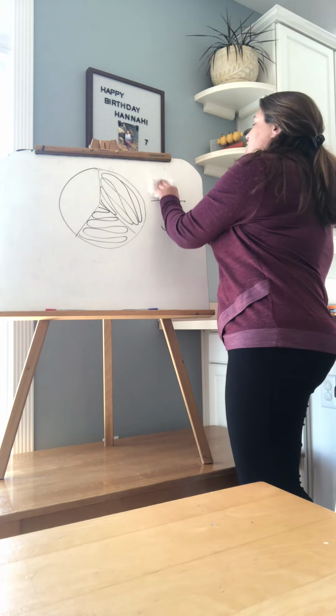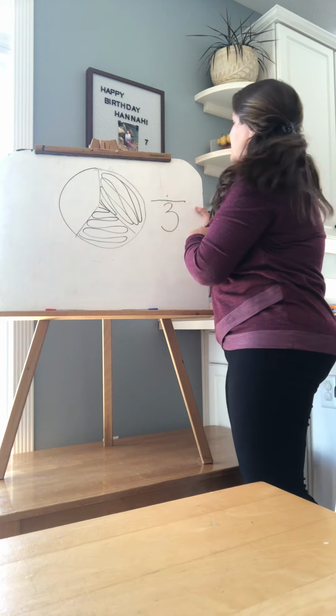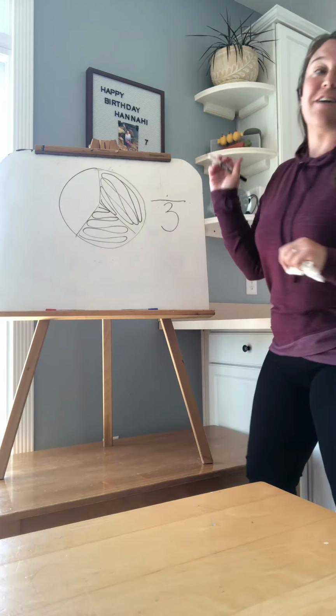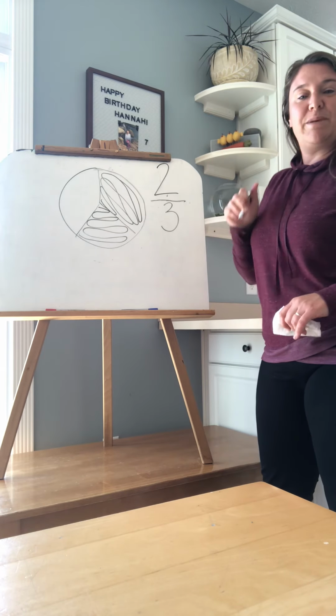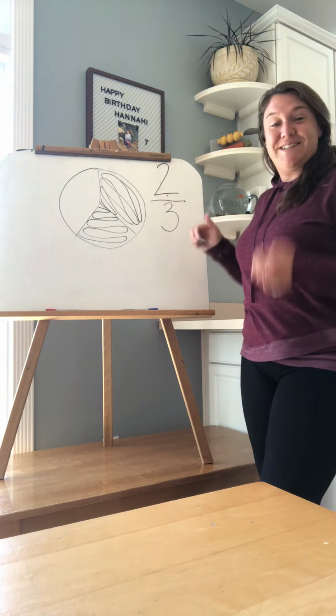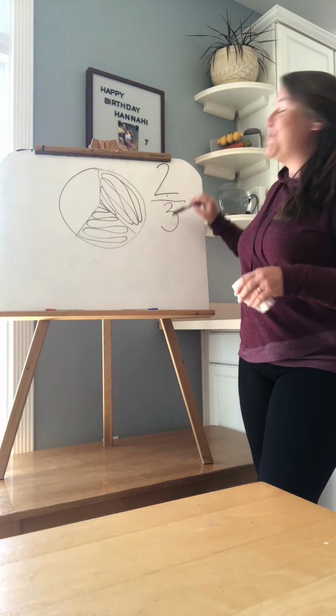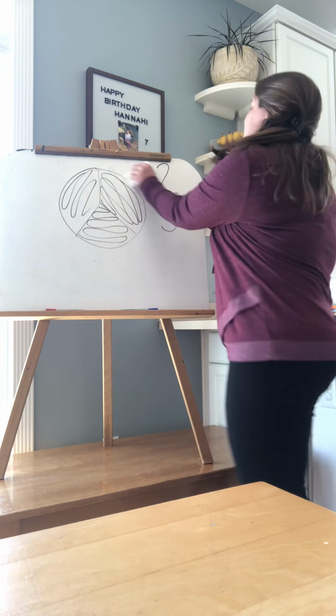I'm gonna change the top number. The bottom stays the same because there's still 3 parts. So now, how many parts have been eaten, Jake? 2. 2 of the 3 have been eaten. Do you know how to say that? 2/3. Did he say it right? Yeah, 2/3 have been eaten. All right, I'm hungry. I'm gonna eat that last piece.